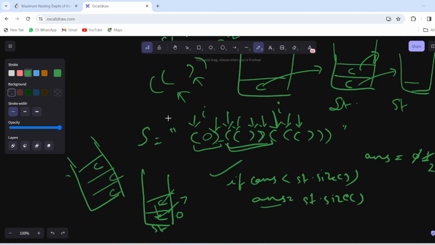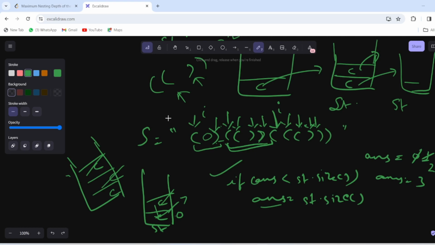Now we got a closing parenthesis. Okay. So what we will do, we will check if our answer is less than the size of the stack. Yes, it is less than, so answer will become 3, and we will pop the current top element. Move forward, we got a closing parenthesis, again pop, check here, but the size is 2 and answer is 3.